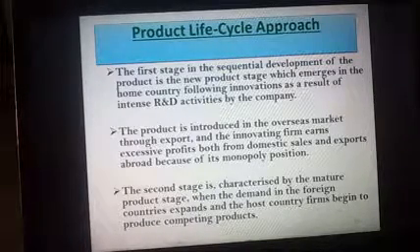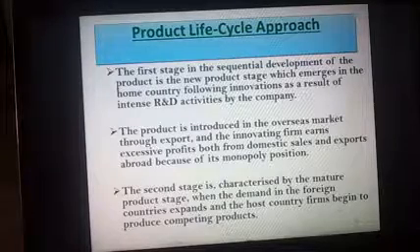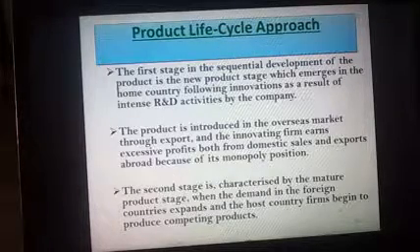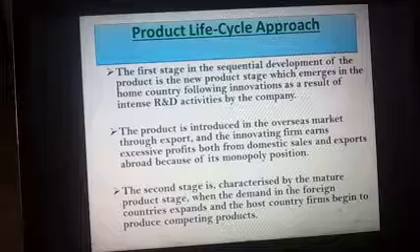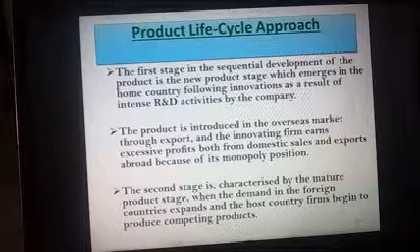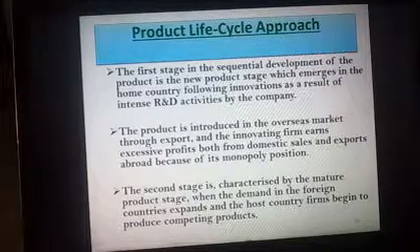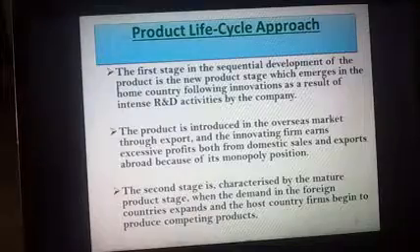The second stage is characterized by the mature product stage. This is known as the maturity stage. The demand in the foreign countries expands. Now the demand is expanding and the host country firms begin to produce competing products. Very important, the company starts making competing products.